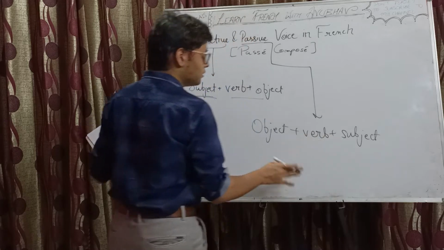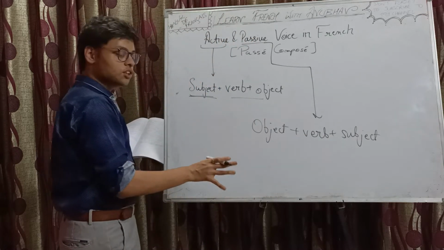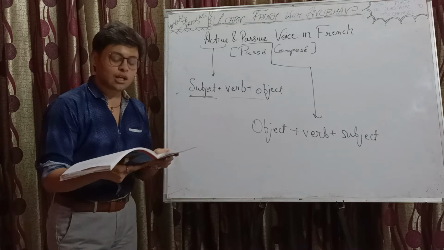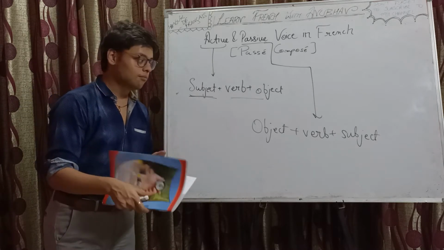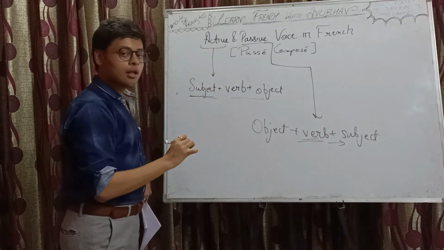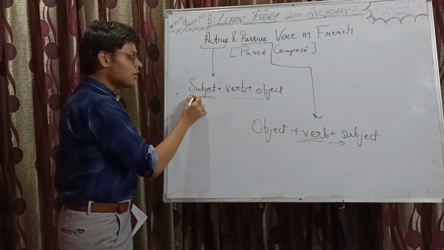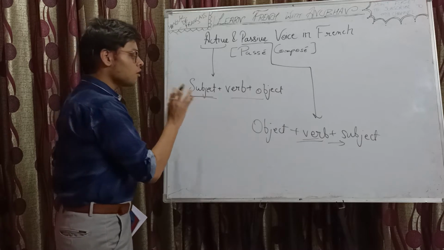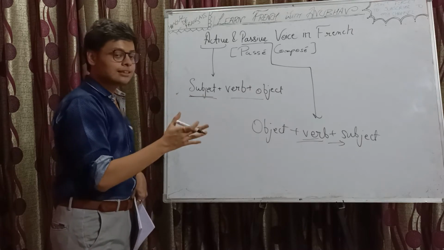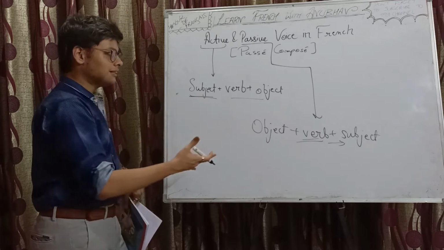Okay. So yeah, this is the basic formation. And what does it tell? Passive voice tells us what is done to someone or something. And active voice is what someone or something does. So there's this difference between active and passive.